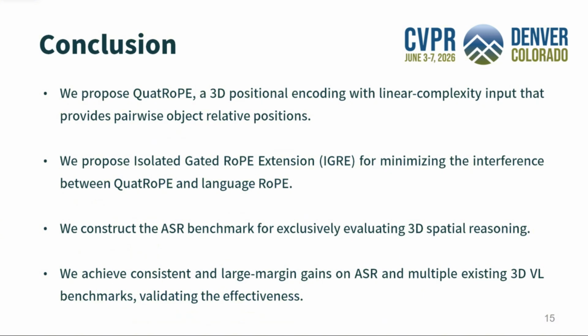In conclusion, first, we propose QuatRoPE, a 3D positional encoding method with linear input complexity that provides full pairwise object relative positions. Second, we propose IGRE to minimize interference between QuatRoPE and language RoPE. Third, we construct the ASR benchmark for exclusive evaluation of 3D spatial reasoning. Fourth, we achieve consistent and large margin gains on both ASR and existing 3D vision language benchmarks, validating the effectiveness of our method.